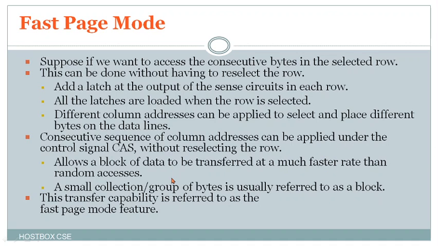This transfer capability is referred to as the fast page mode feature. What they want to convey is that if you have rows and columns of data, you add a latch for every row, not for columns, and you can store data and access information very fast. That is the main thing about fast page mode.